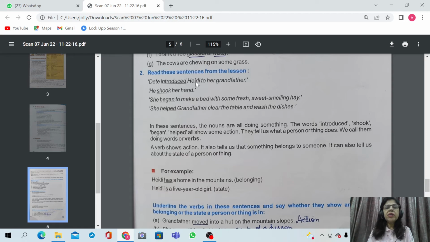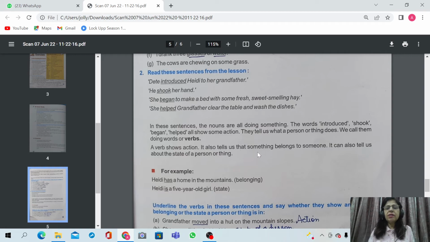Tate introduced Heidi to her grandfather. He shook her hand. She began to make a bed and some fresh sweet-smelling hay. She helped grandfather clear the table and wash the dishes. So in these sentences, the nouns are all doing something. The words introduced, shook, began, helped, all show some action. So they all tell us what a person or thing does. We call them doing words or verbs. So a verb shows action.